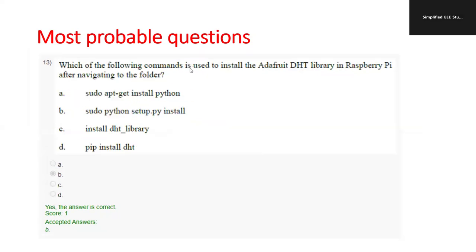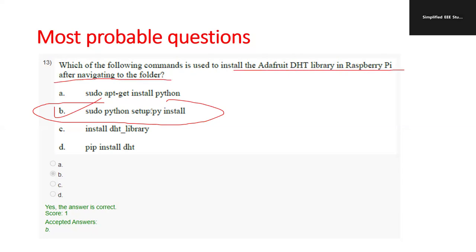Next, which of the following commands is used to install the Adafruit DHT library in Raspberry Pi after navigating to the folder? So the right answer is sudo python setup.py install. This is the right answer. You can check out this answer. Okay, this is the right answer. Option B is the correct answer. Sudo python setup.py install is used to install the Adafruit DHT library in Raspberry Pi after navigating to the folder. This particular option is the correct answer.